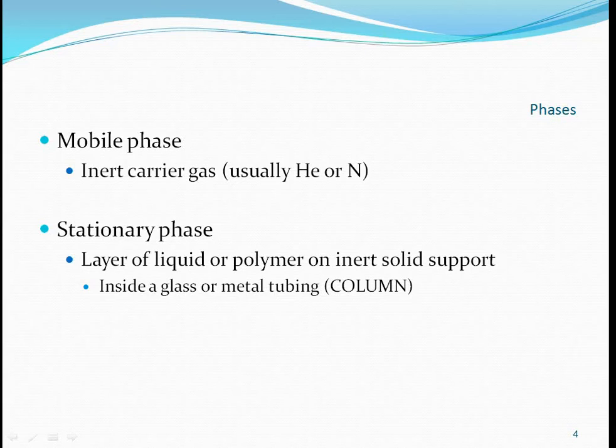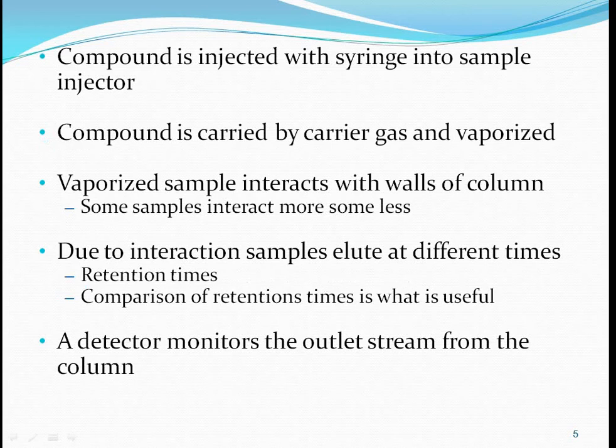The column is the important part in the chromatographic apparatus. All types of chromatography are used in the separation of a mixture, but this type of chromatography is used to obtain the pure form of the mixture. The compound is injected with a syringe into the sample injector.